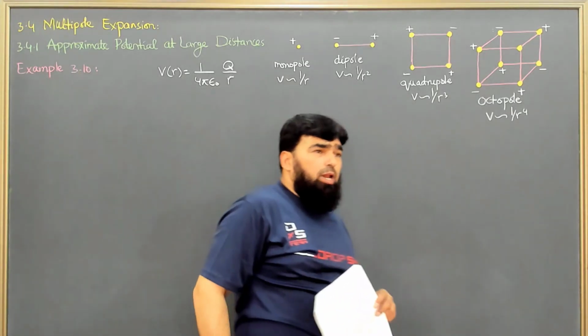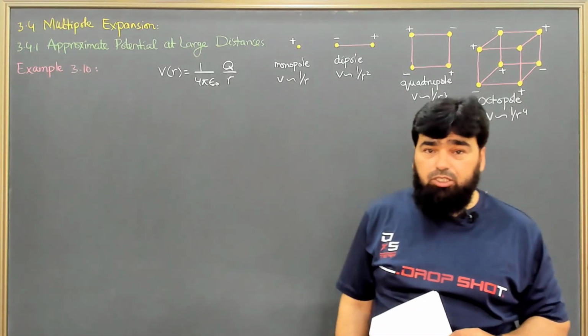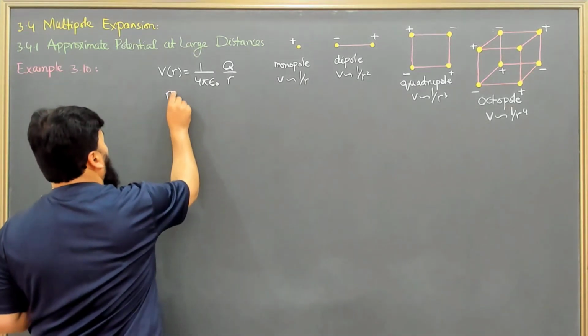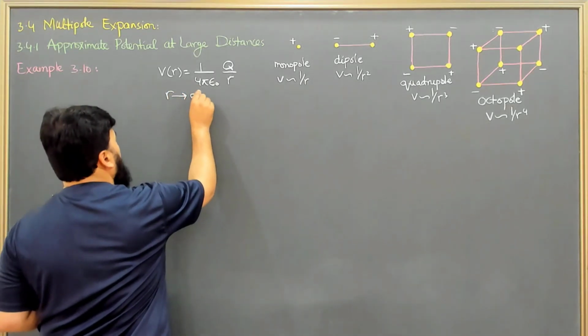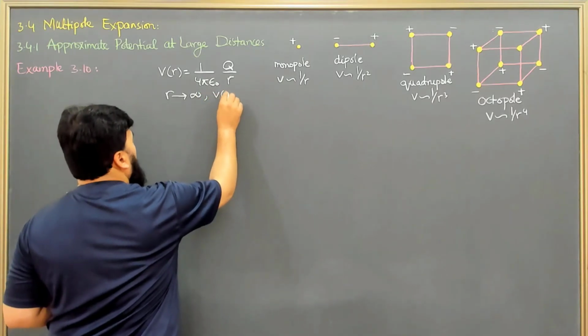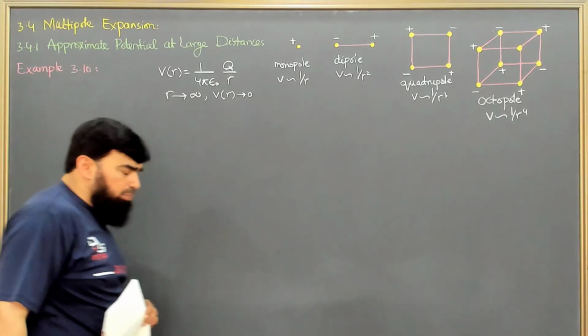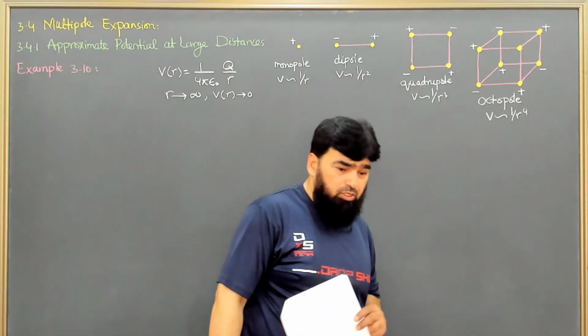So what will happen at large distances? At large distances, we say that as R goes to infinity, V of R goes to 0. This happens at large distances.